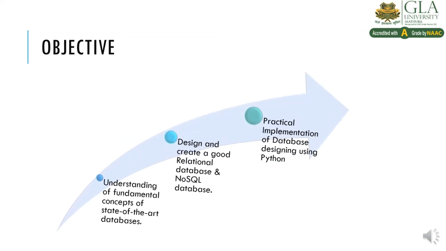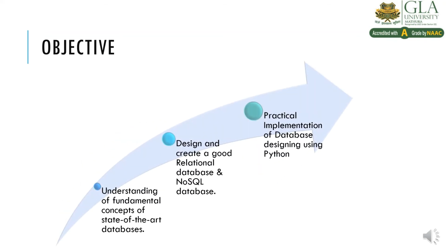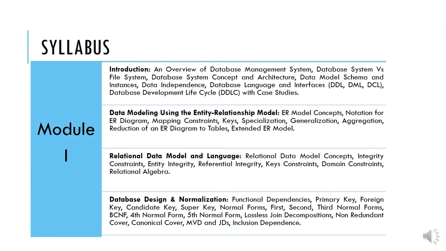The objective of this Applied Database Management System course is to understand the various concepts of state-of-the-art databases, design good relational database and NoSQL database, and practical implementation of database design using Python. Your syllabus is divided into two modules.